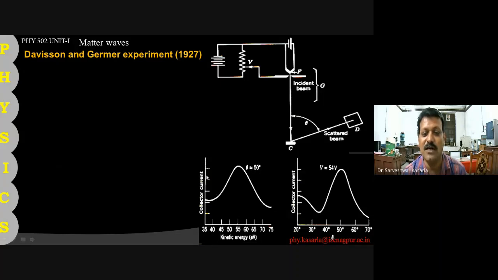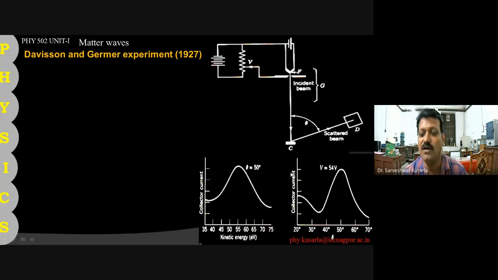This is the graph between collector current and the kinetic energy of the electron. The nature of the graph is like this, and it has a peak at theta is equal to 50 degree. That is, at a scattering angle of 50 degree, it has maximum collector current, at a kinetic energy, in terms of voltage, of about 54 volt.